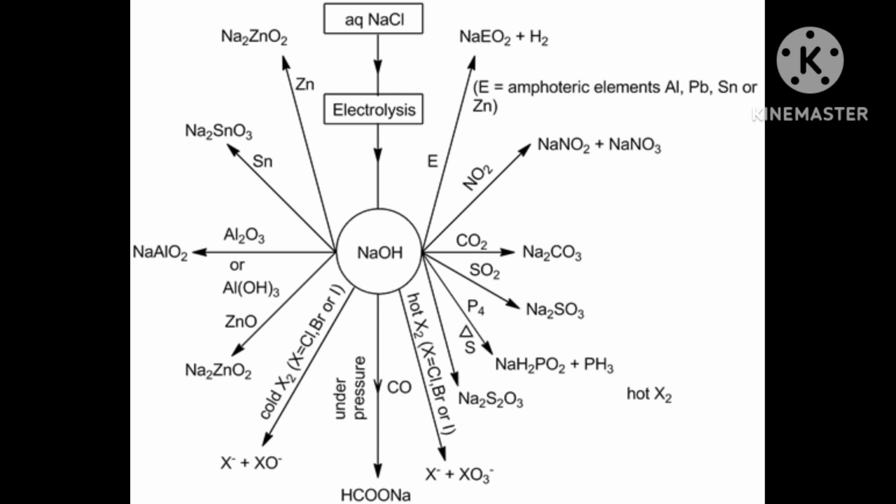Negative reduction potential is highest in case of lithium because of highest hydration enthalpy, which accounts for its high negative E0 value and its high reducing power. Reducing power means it will give the electron.